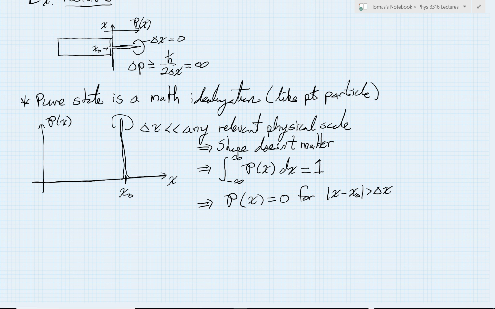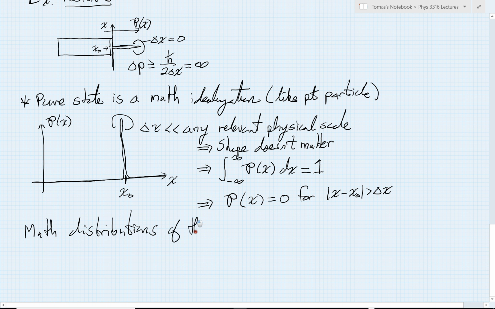So there's a special name actually for mathematical functions that describe this. So mathematical distributions that come in this form have a special name, and they are called Dirac delta, lowercase Greek delta, Dirac delta functions, or really, they aren't functions in a strict sense, they're Dirac delta distributions.